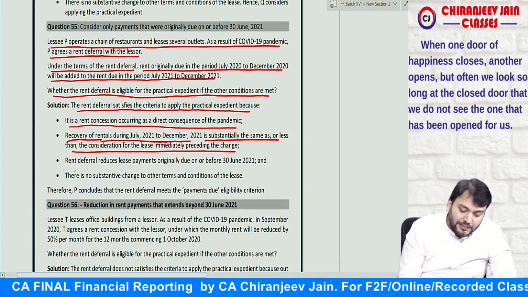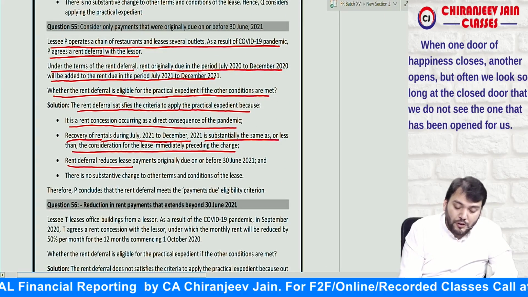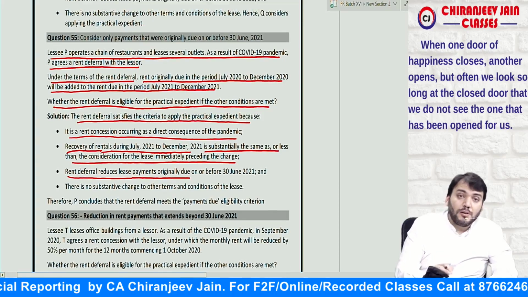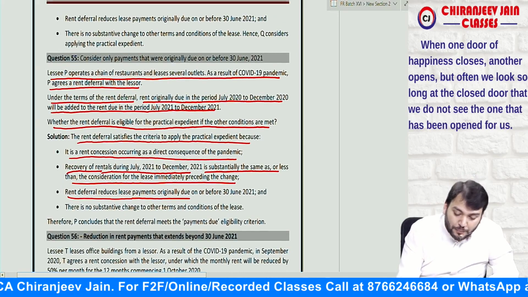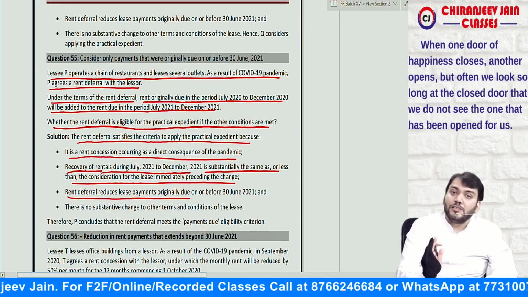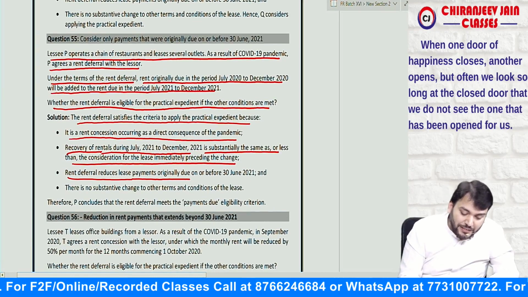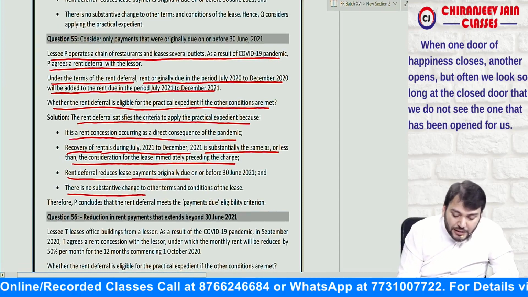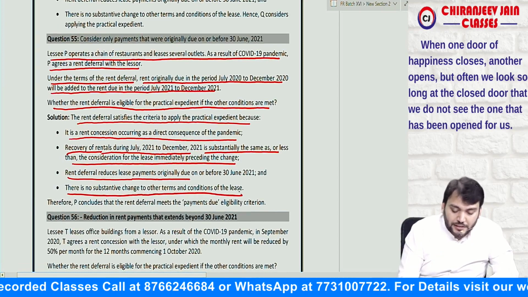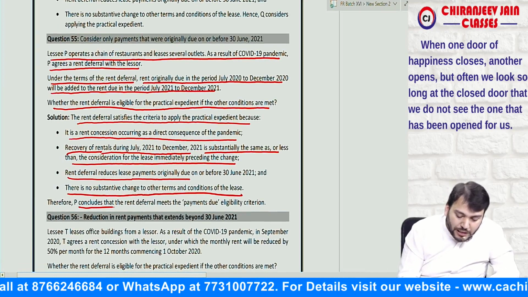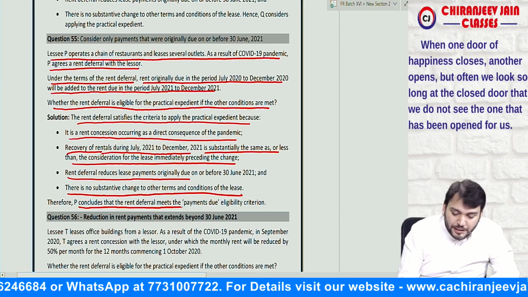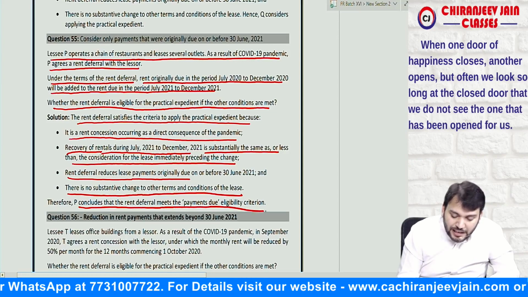Yes sir. The rent deferral reduces the lease payment originally due on or before 30th June 2021, meaning the rent concession was up to December 2020. So this condition is also satisfied, and there is no substantive change in the other terms and conditions. Therefore, the practical expedient is available, and P concludes that the rent deferral meets the eligibility criteria.